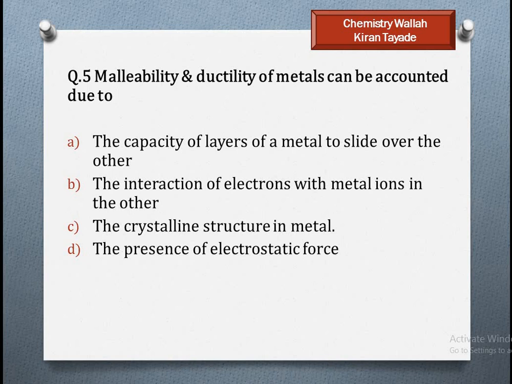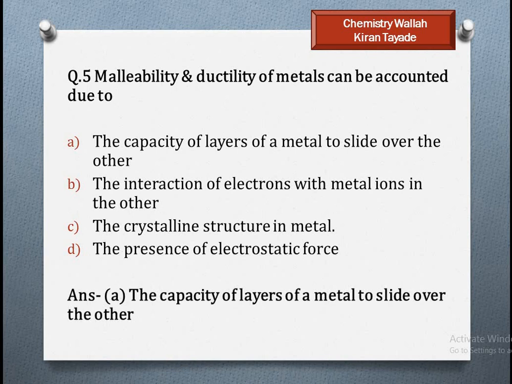So option A is the correct option here for malleability and ductility, because B, C, D are not correct. The capacity of the layers of a metal to slide over the others is why the metal has malleability and ductility. So option A is correct here.